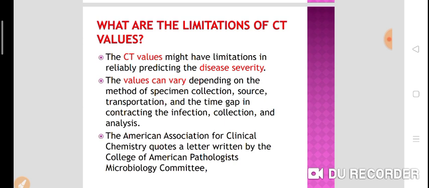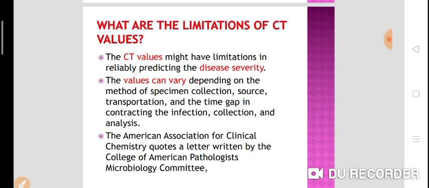The values can vary depending on the method of specimen collection: when it is collected, the source, the method of transportation, and the time gap between contracting the infection, collection and analysis. All these factors influence the CT value.